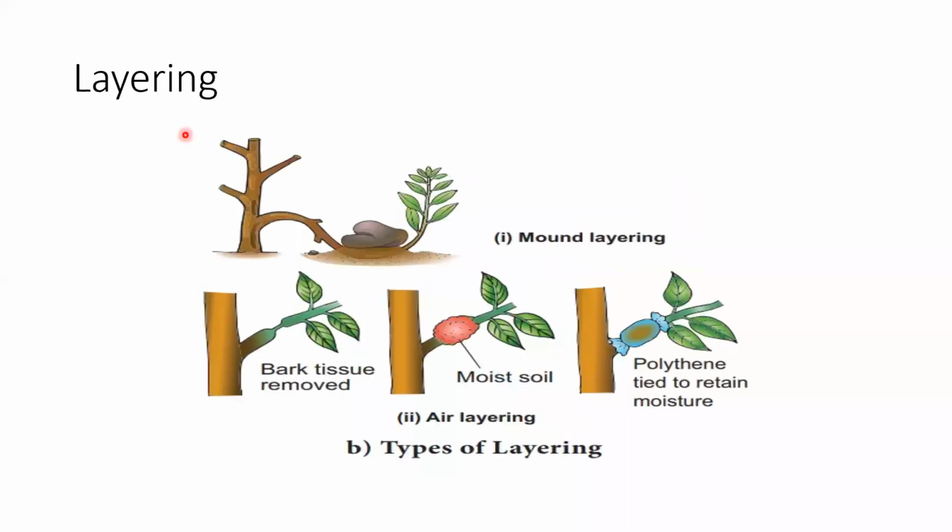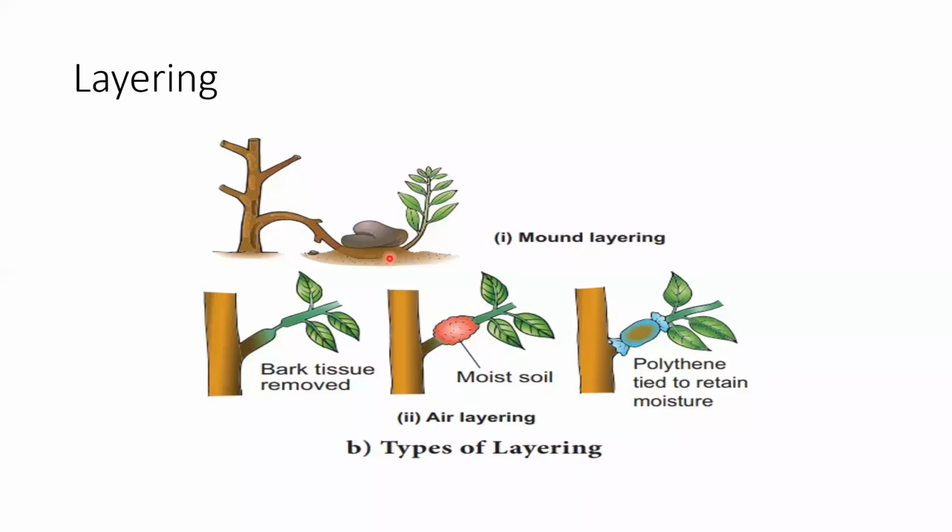Layering. Layering is the process which is used to grow plants which have either very soft under branches or branches in the air only. So layering is basically of two types: mound layering and air layering. In mound layering, the soft under branch is bent and covered with soil.